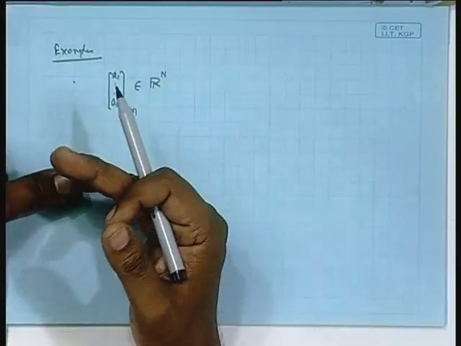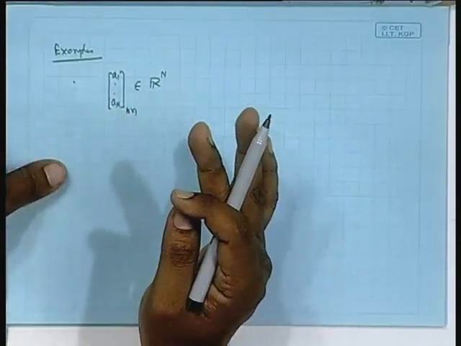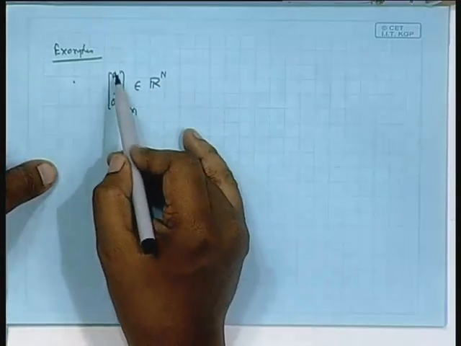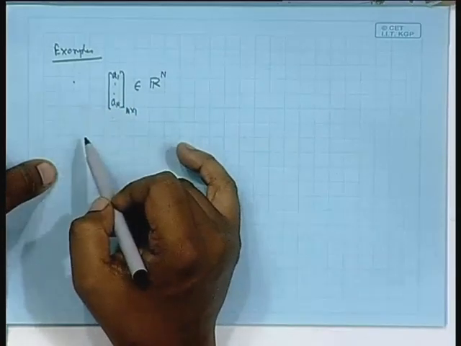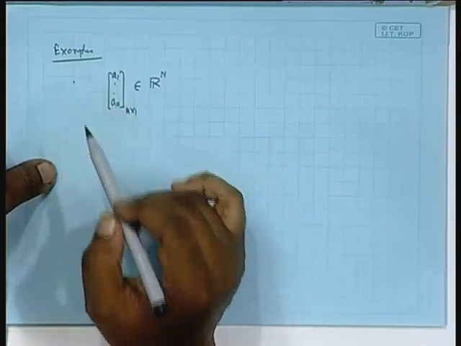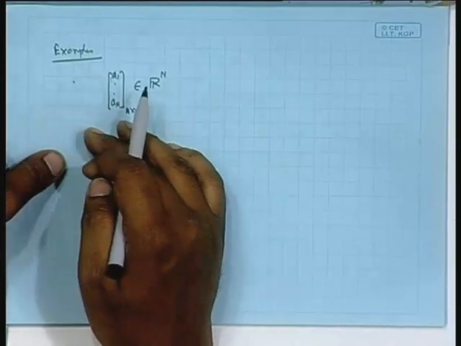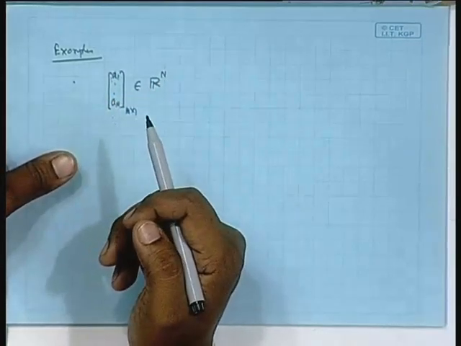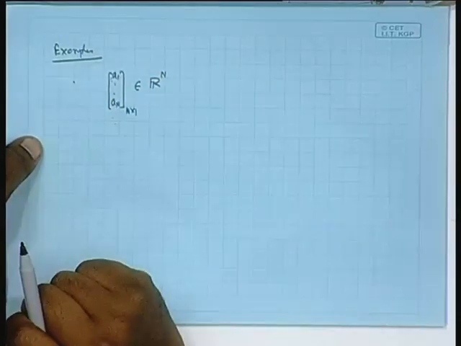Normal addition of column vectors. So, that is of course commutative, and associativity and all those things exist. There is a 0 vector. If you put all 0 here, that is the 0 vector in this vector space, because if you add any other column vector to it, you get back the same column vector. Then, given any vector, you can find its so-called negative, because you just reverse the sign. If you add the original vector to it, you get that 0 vector, and so on and so forth. So, this is a vector space.